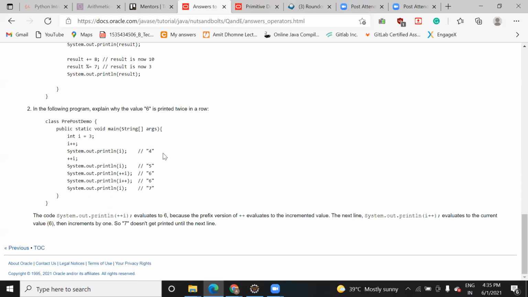So here i value is 4, then pre-increment, as this increment operator is before, so i value is 5 here. Now here 6. Here again you are printing i, but you are post incrementing it, so it is a post increment. Here again it will print 6, and here it will become 7. So you absolutely found it out correctly.